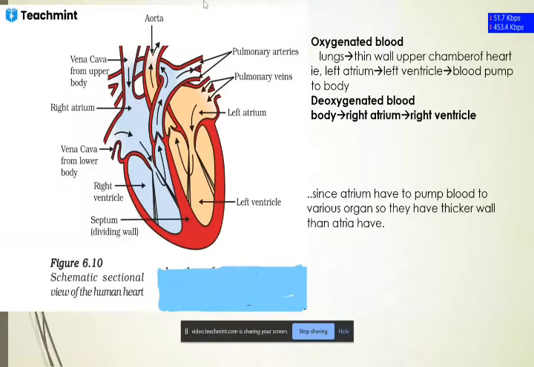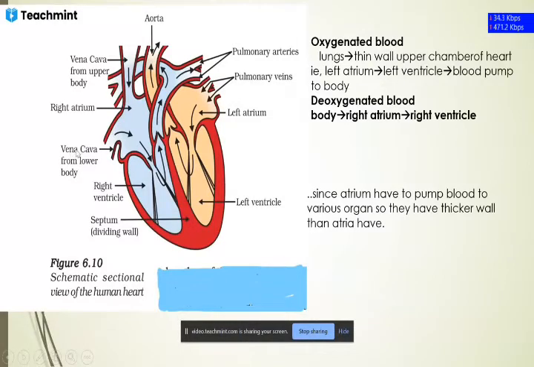What is actually deoxygenated blood? I have already discussed that it is basically impure blood. This impure blood comes from the different parts of the body. Impure blood comes through the vena cava from the upper body, and the vena cava from the lower body, into the right atrium.